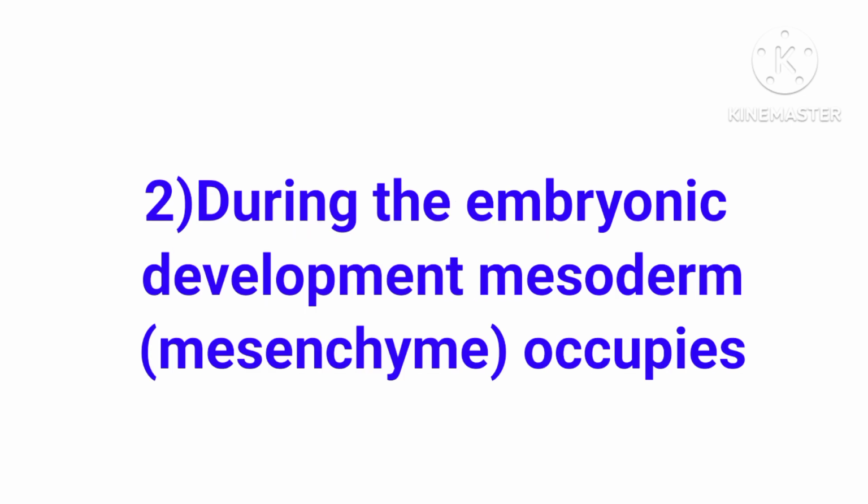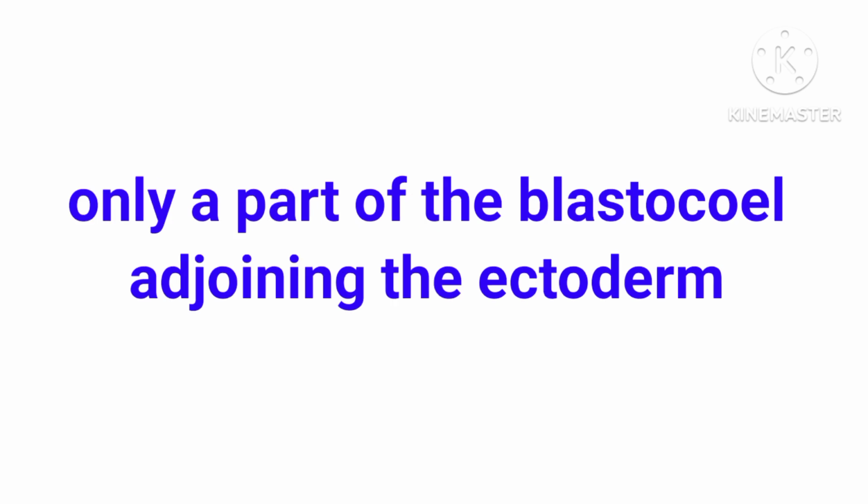During the embryonic development, what, mesoderm mesenchyme occupies only a part of the blastocoel adjoining from where, the ectoderm.